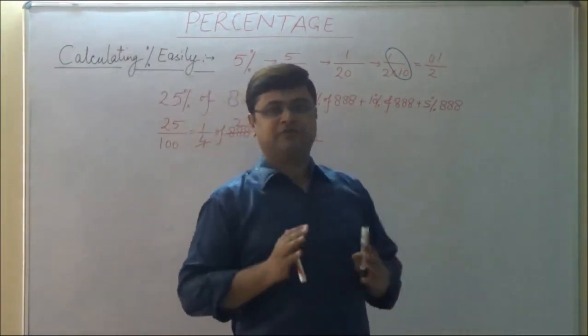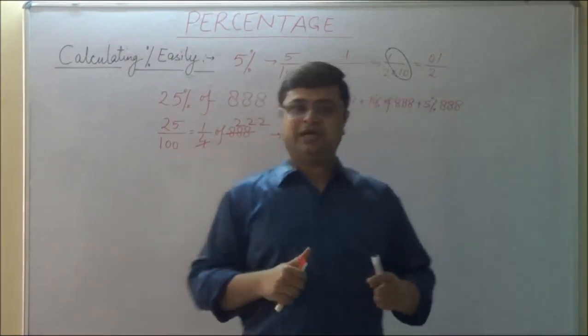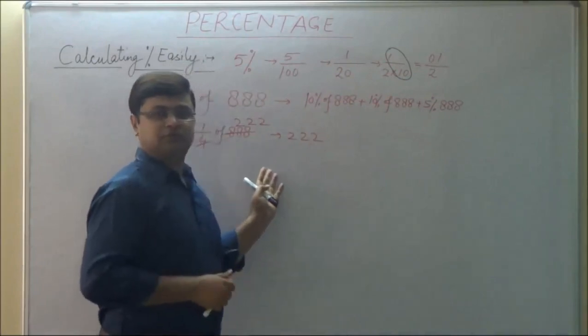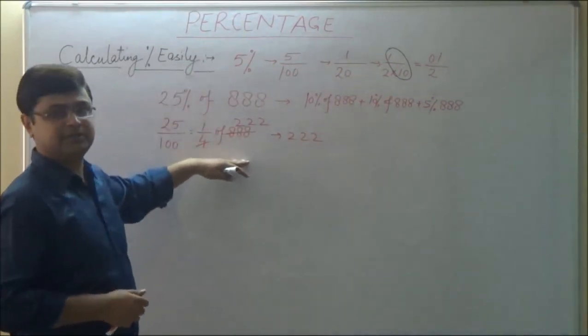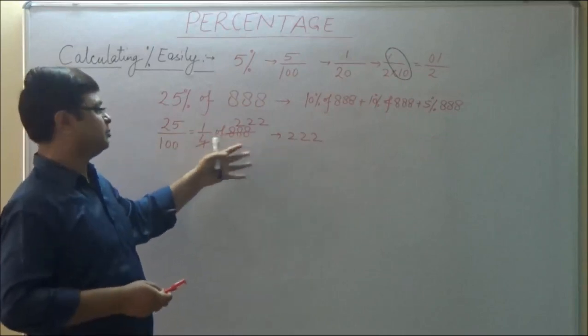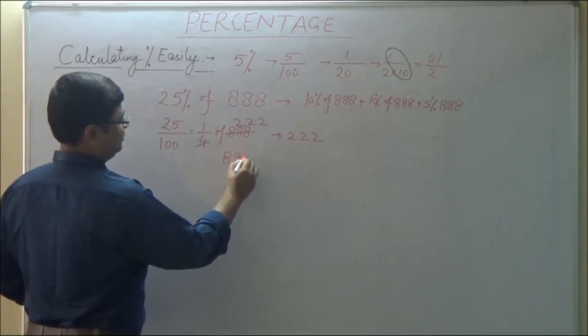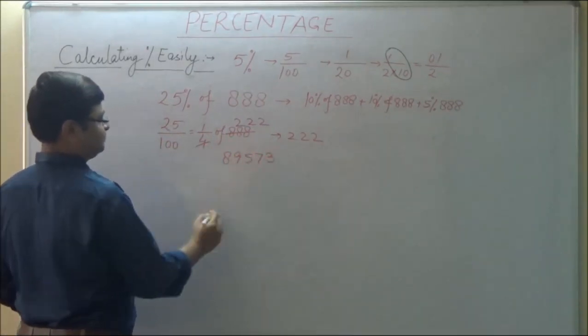So it is upon your wisdom to see the question and find out which method will be easy and which method will consume lesser time in obtaining the percentage. Here we can see 25% will be directly giving the answer. Suppose the number was like this, 89573.